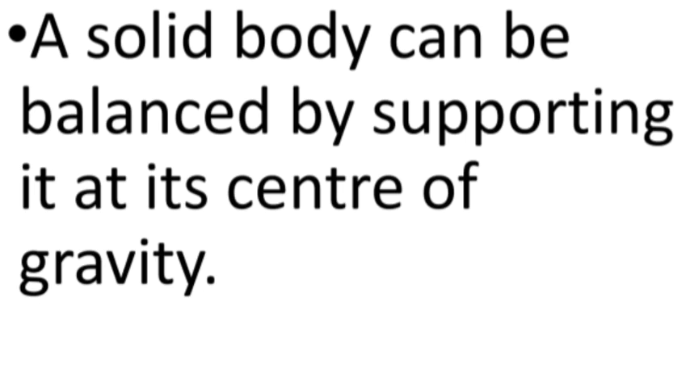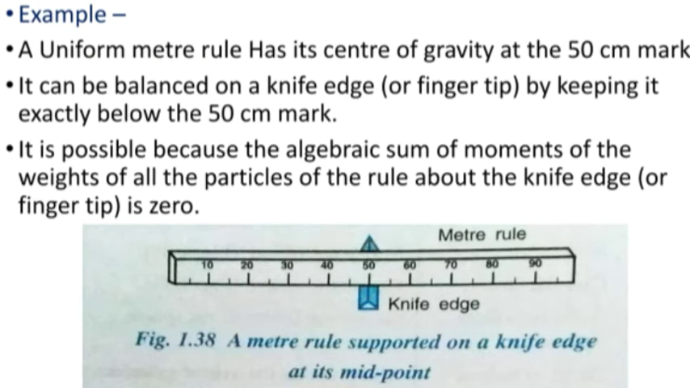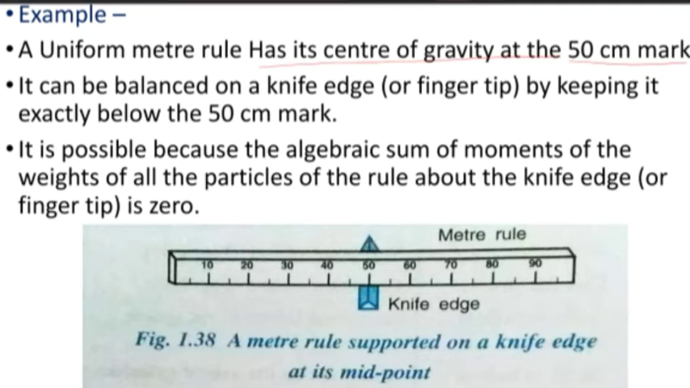Now, a solid body can be balanced by supporting it at its center of gravity. For example, a uniform meter rule has its center of gravity at the 50 centimeter mark. Suppose this is a uniform meter rule, of 0 to 100, so half of 100 is 50. The middle is 50. Center of gravity is 50.